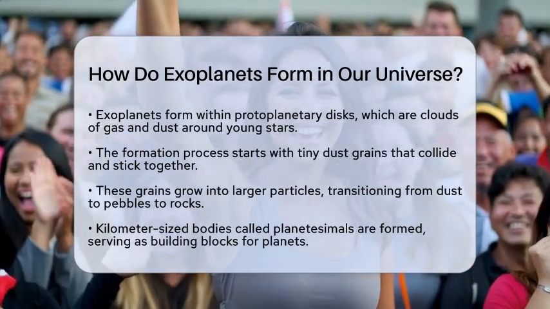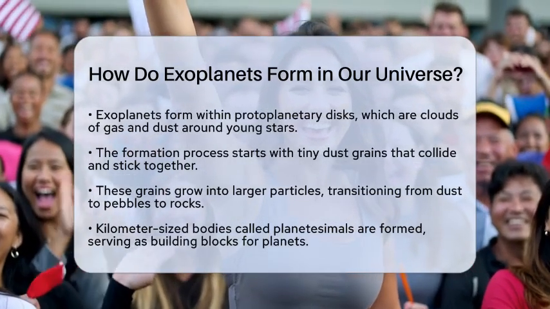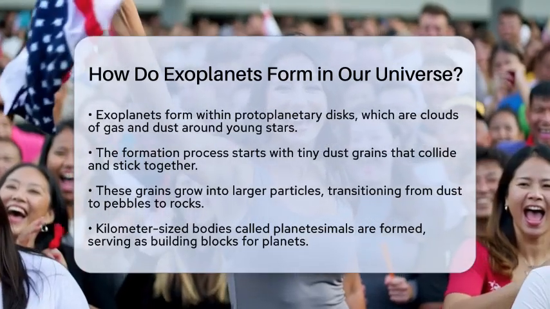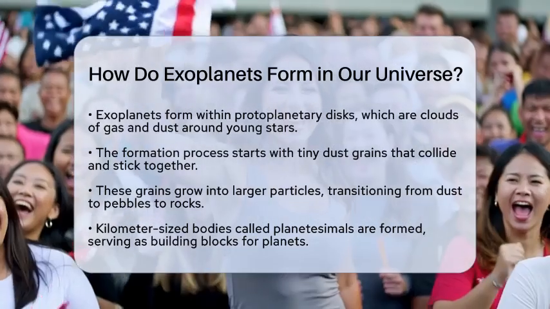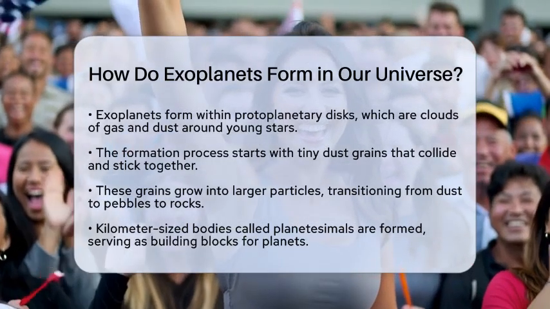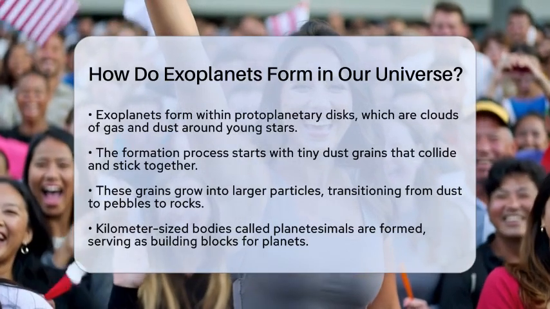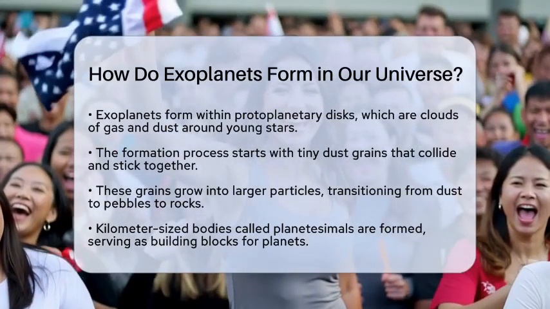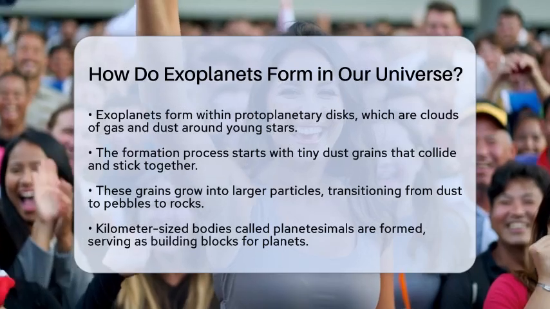This process begins with tiny dust grains, smaller than a human hair. These grains collide and stick together, forming larger particles. As these particles grow, they transform from dust to pebbles, then to rocks. Eventually, they become kilometer-sized bodies known as planetesimals. This initial stage is critical because these planetesimals serve as the building blocks for planets.